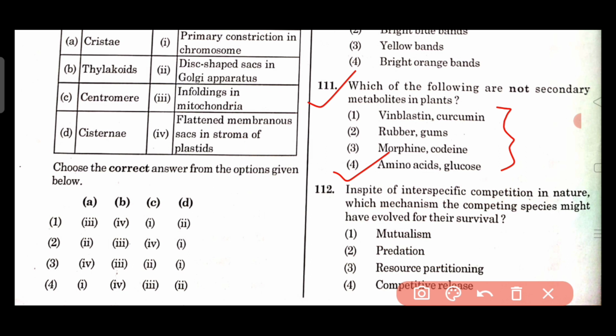Then question number 112. In spite of interspecific competition in nature, which mechanism the competing species might have evolved for their survival? Option 1 mutualism, option 2 predation, option 3 resource partitioning, option 4 competitive release.